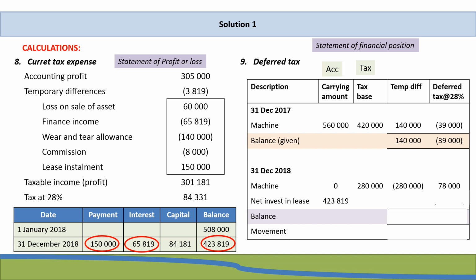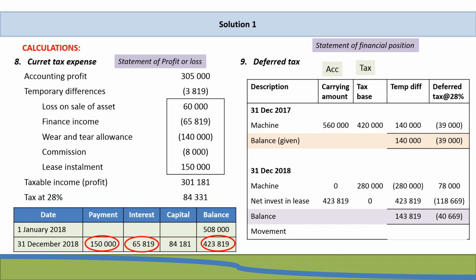It's all taxable, and therefore our tax base is 0, as there's nothing that will be deductible in future. And that means that the temporary difference is 423,819. The deferred tax at 28% on that is 118,669 Rand.